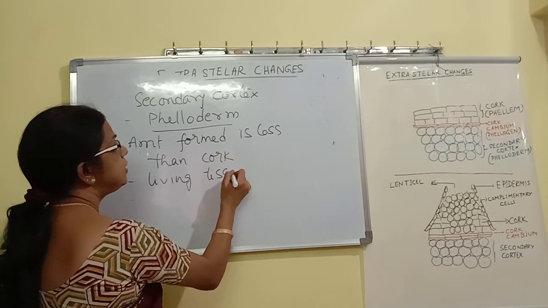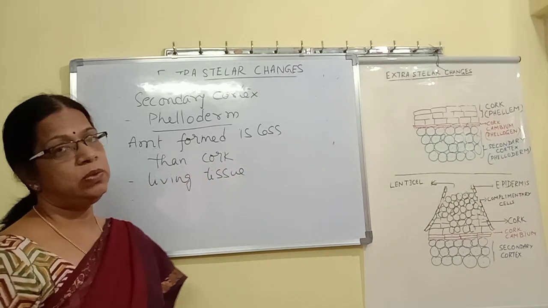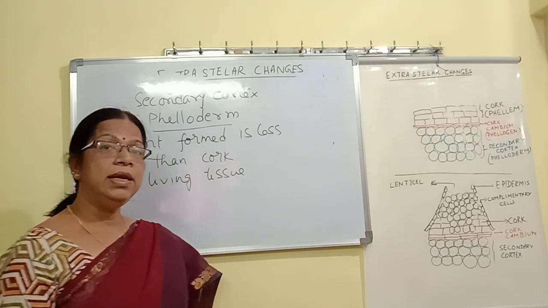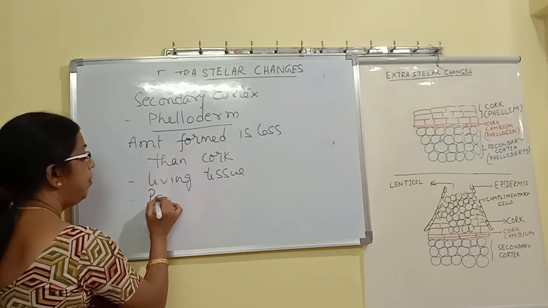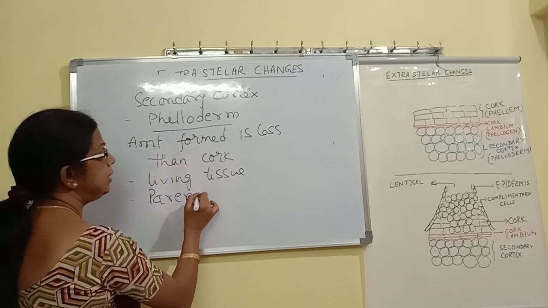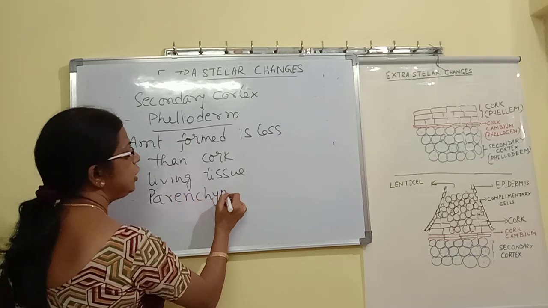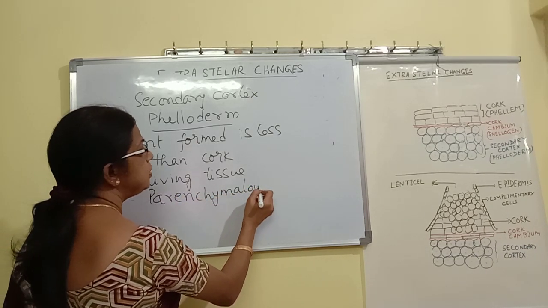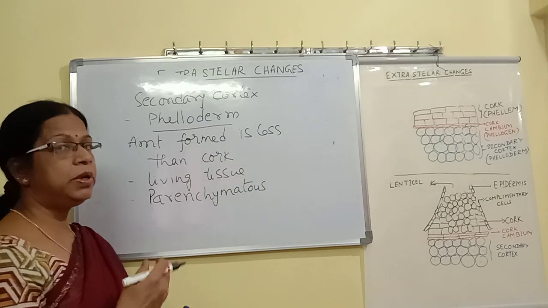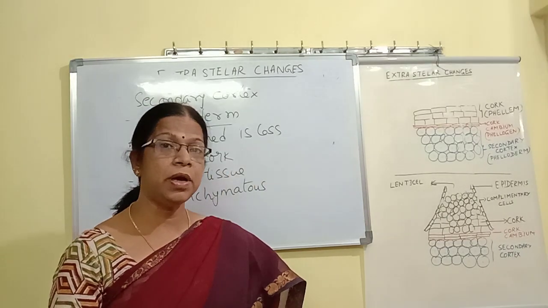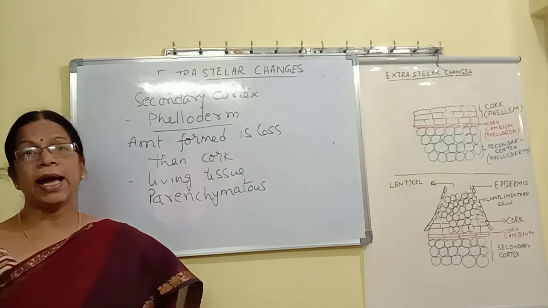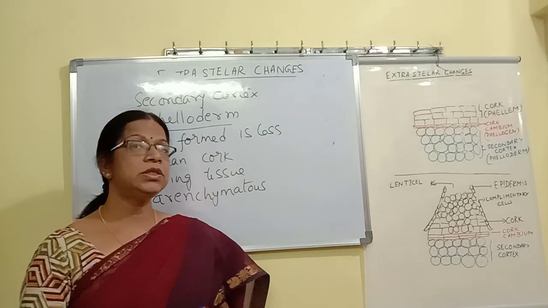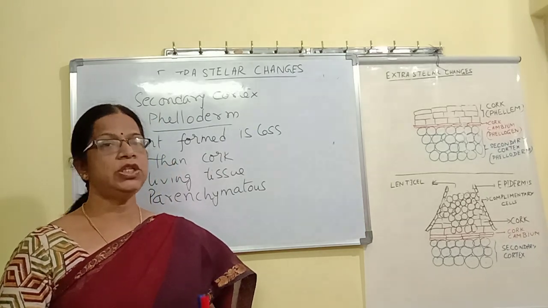Cork, we discussed, is a dead tissue. Here, this is a living tissue and parenchymatous in nature. That means it is made up of parenchyma. You know, parenchyma will have intercellular spaces, a loosely arranged tissue.